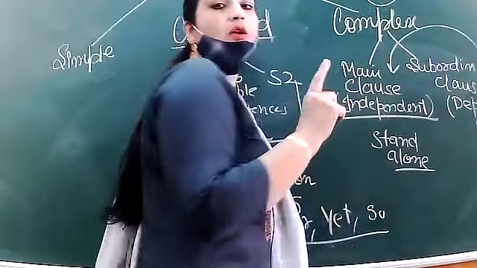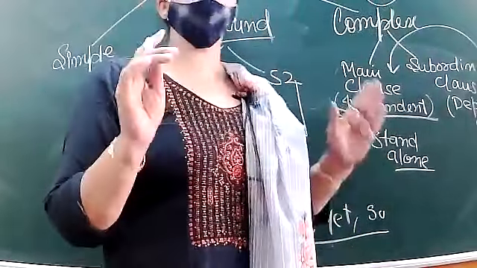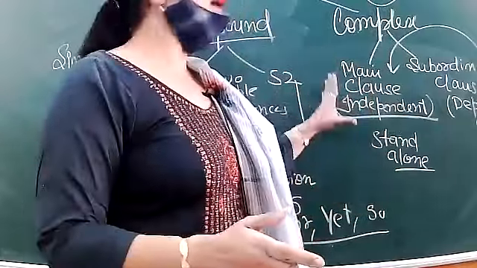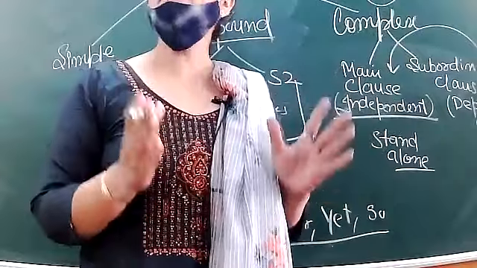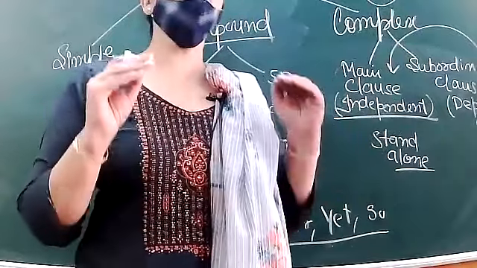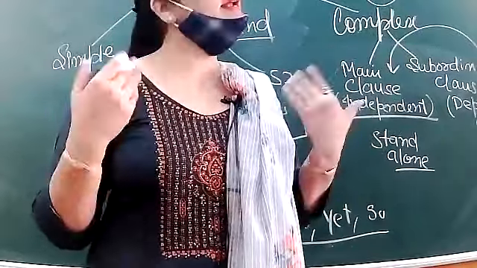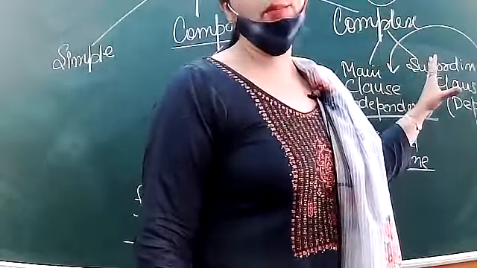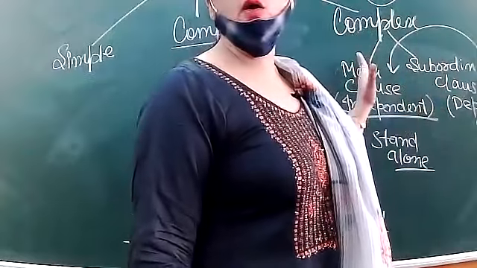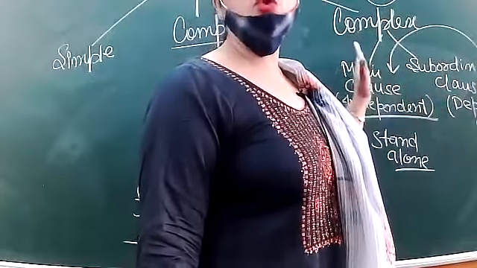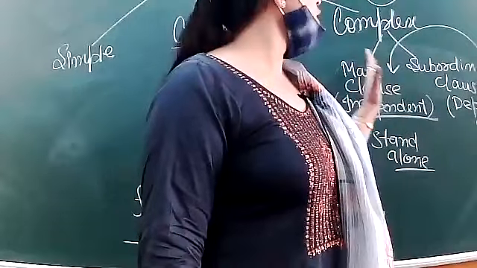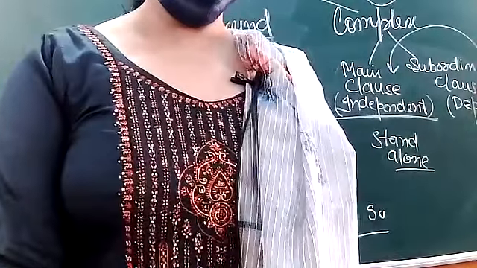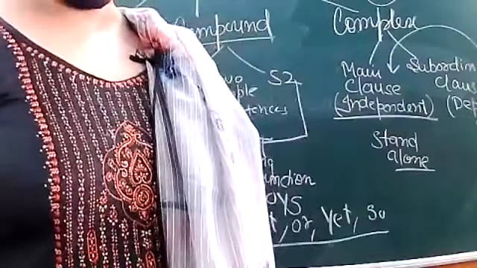In a complex sentence also there will be two clauses, S1 and S2. S1, you can say, is the main clause because it is standing alone. It is conveying proper information and it is also known as independent clause, because if it really wants to convey any information, it can. But the subordinate clause cannot convey its proper information. It has to be dependent on the main clause to convey its proper information using conjunctions. Okay? Clear?